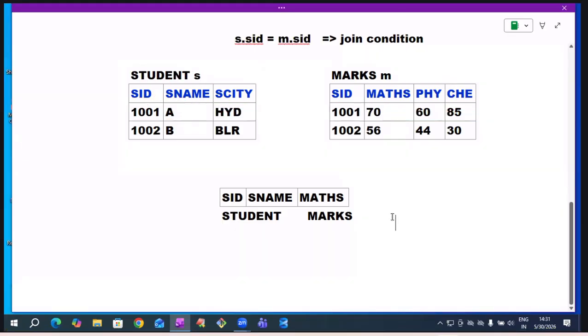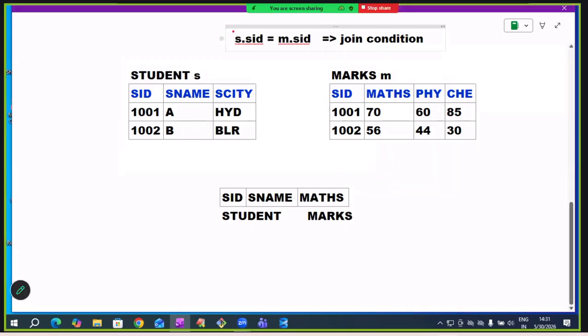That's it. Now understand how it works. S dot SID takes 1001. Is it equal to 1001 or not? It checks. If equal, it joins. Otherwise, it will not. Is 1001 equal to 1002? No, it will not. Next, 1002. Is it equal to 1001? No. Next 1002.